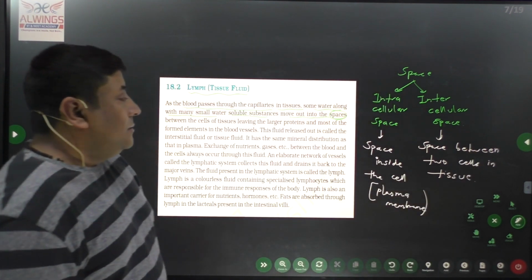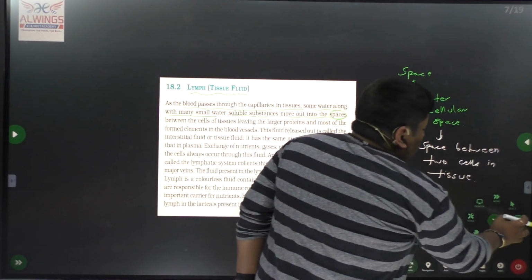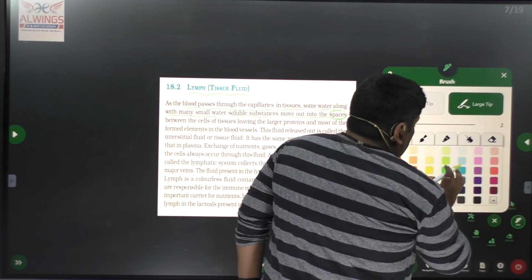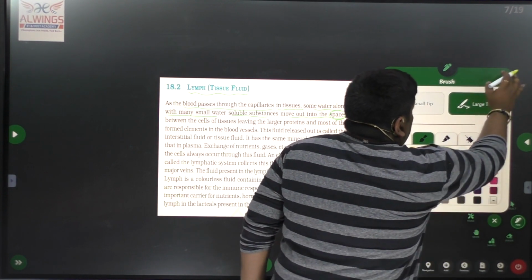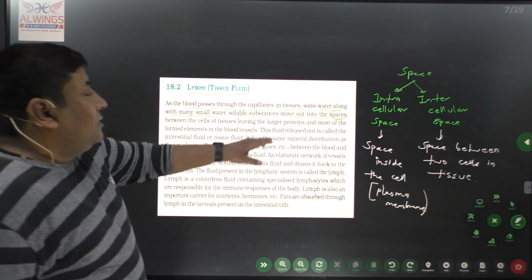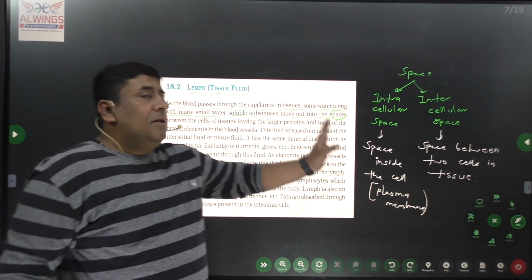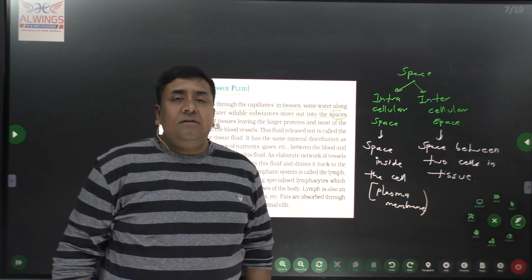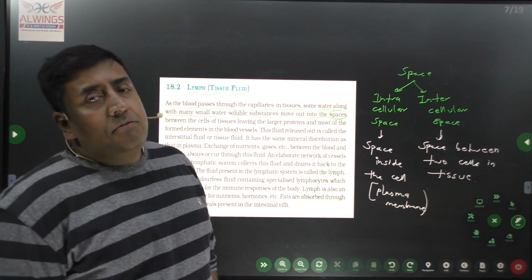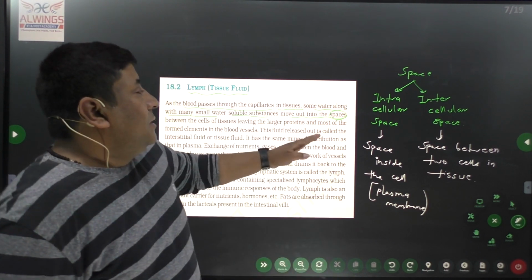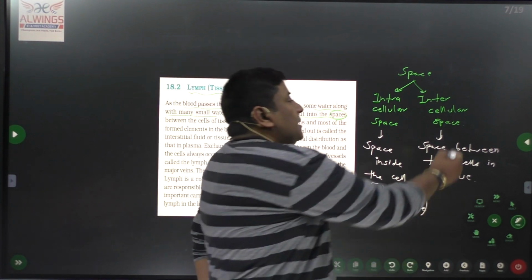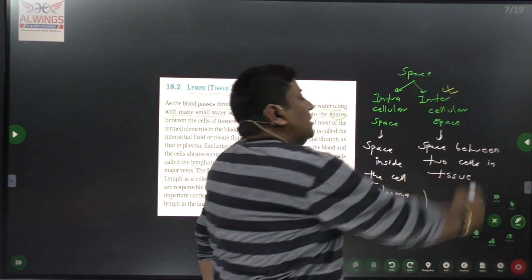They are saying that water soluble substances, along with a small amount of water, move into the space. Which space? The intercellular space.